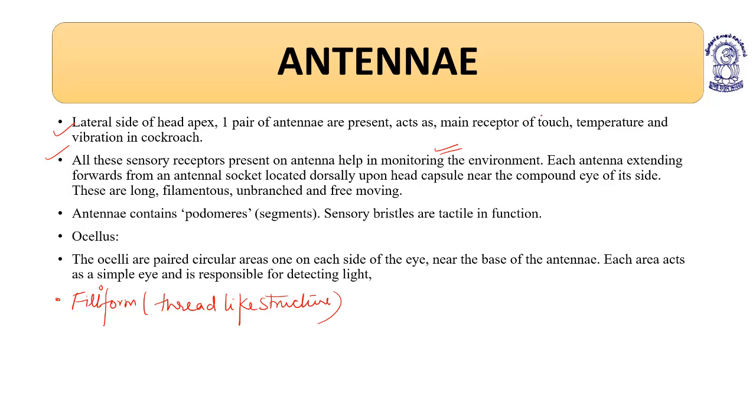They are long, filamentous, unbranched, and free moving.